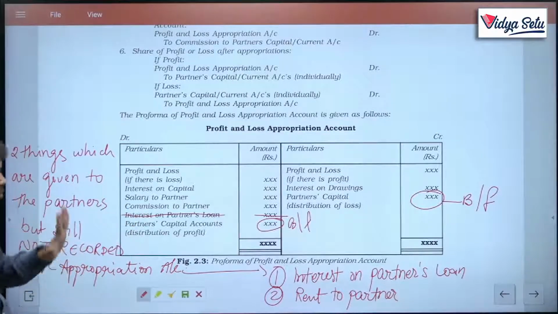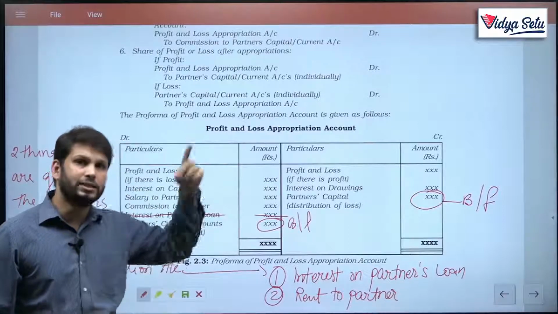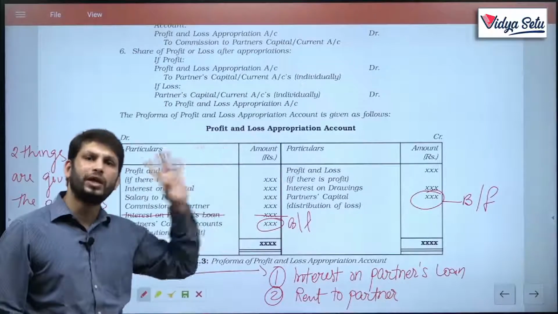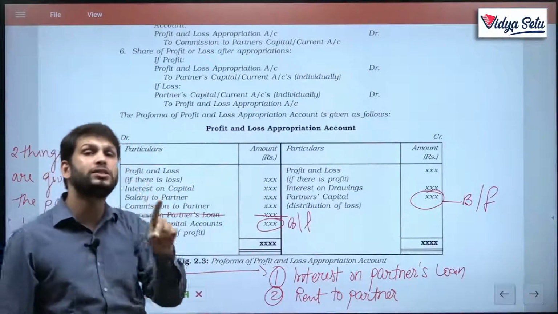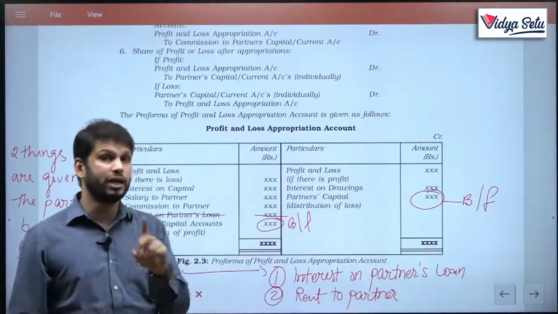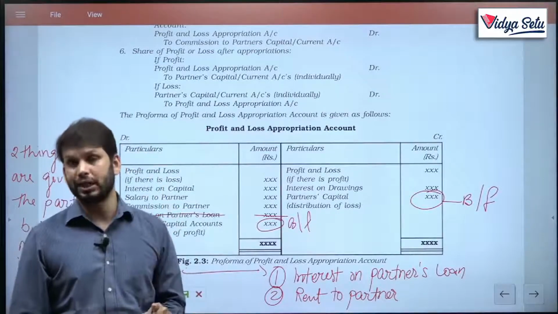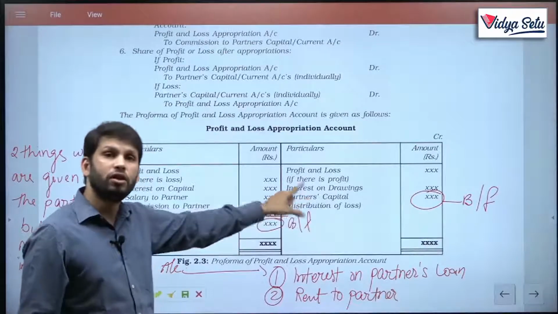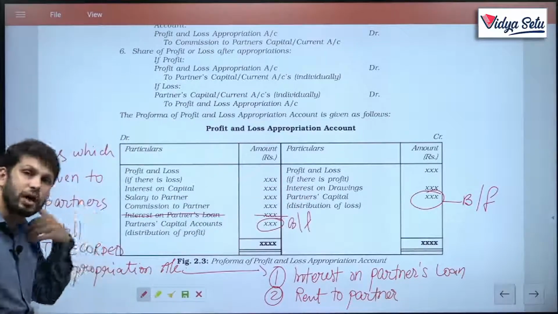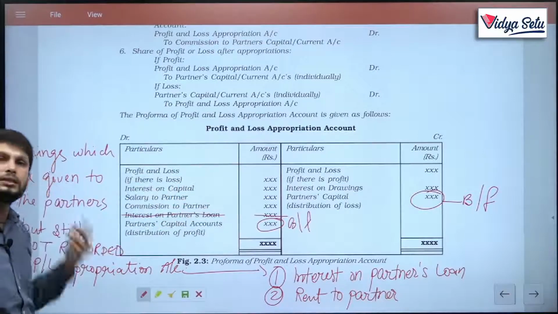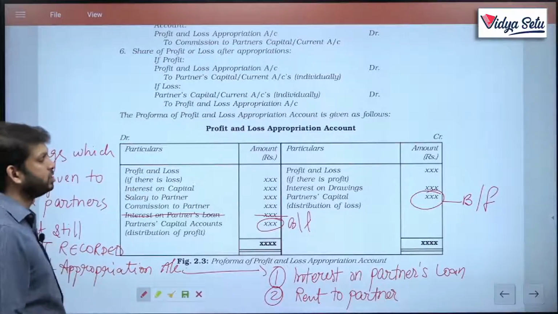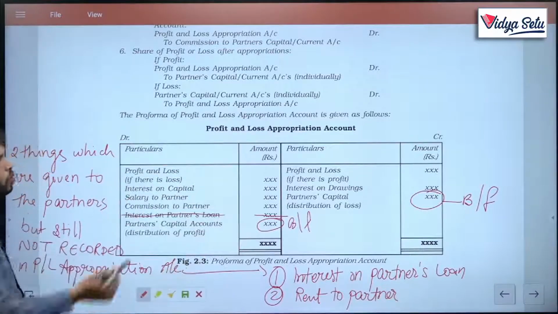Now, whatever is income for the partner is an expense for the firm, and whatever is an expense for the partner is an income for the firm. So there is only one such expense. Drawing is not an expense, it's just a reduction in capital. Though interest on drawing is an expense for the partner, hence it becomes an income for the firm. Rest all the things which the firm gives to the partners are income for the partners, hence expense for the firm. So this is how the P&L appropriation account is made.